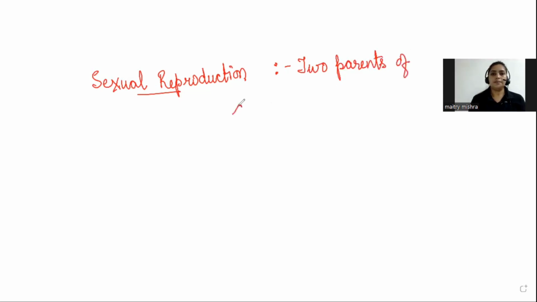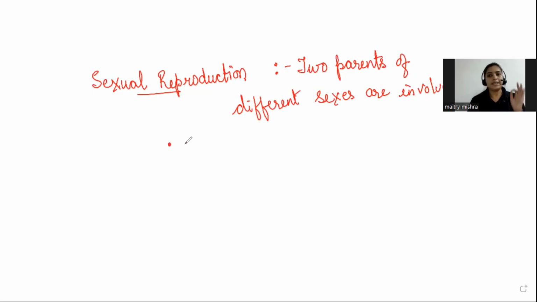Two parents of different sexes are involved. Okay, now gamete formation takes place.